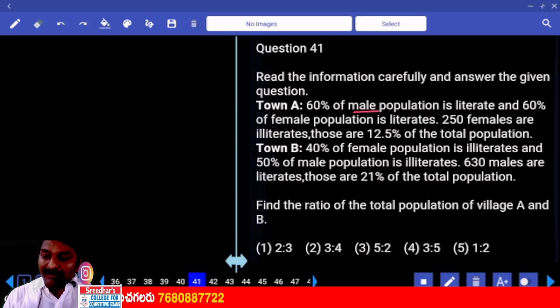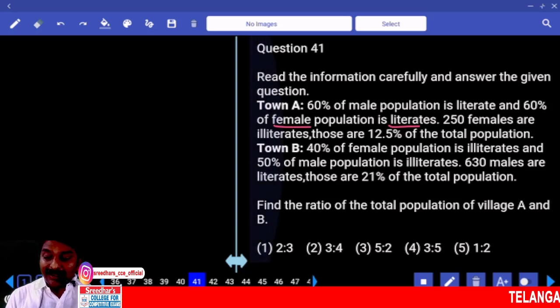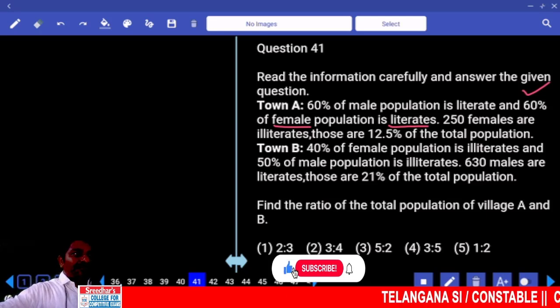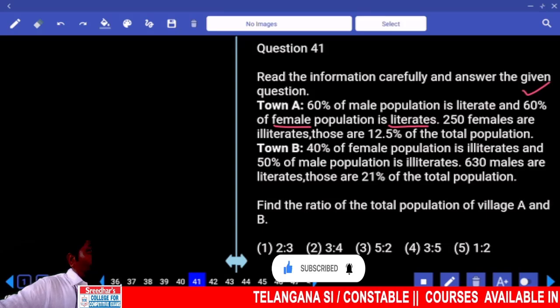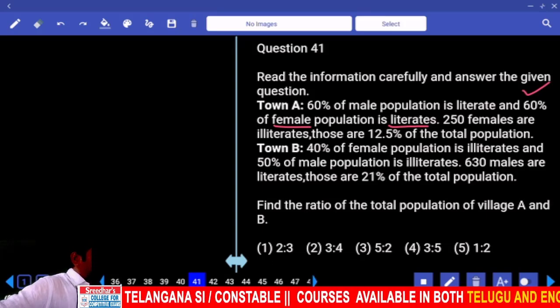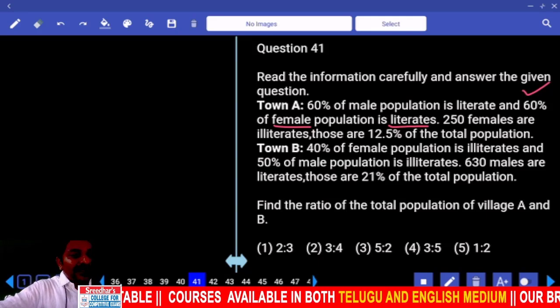Among male what percent are literates? 60. Among female, literate percentage? So among male it is 60%, female also 60%, then total also will be 60%. Among total population 60% are literates. Among total population the remaining 40% are illiterates.